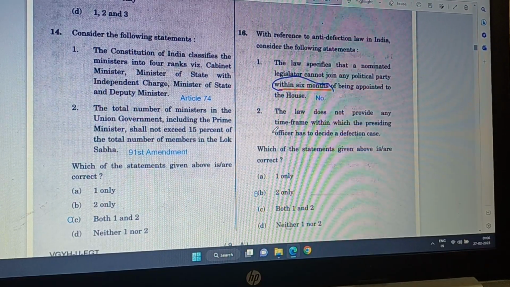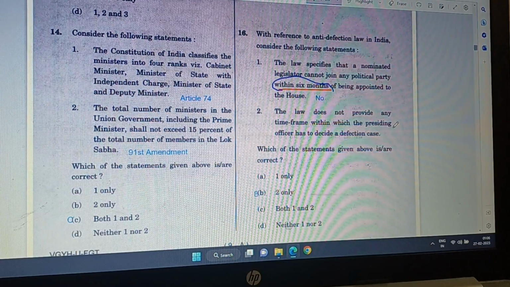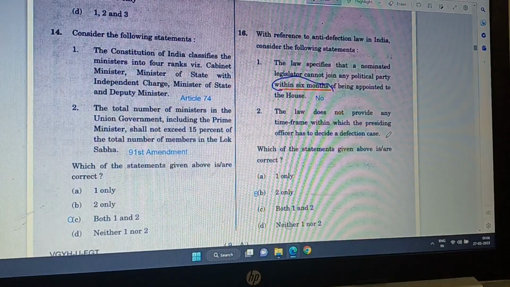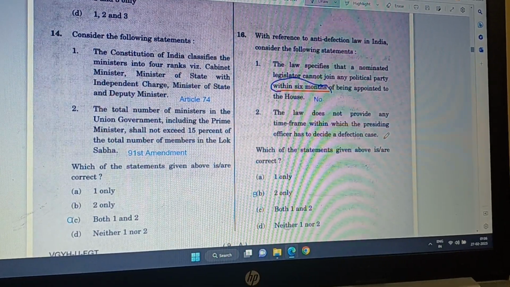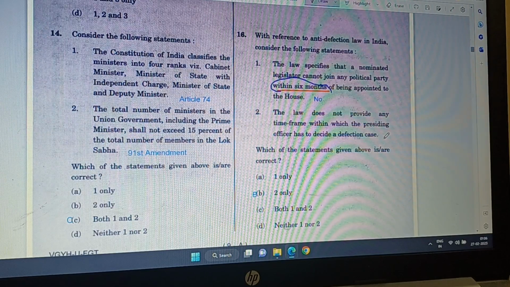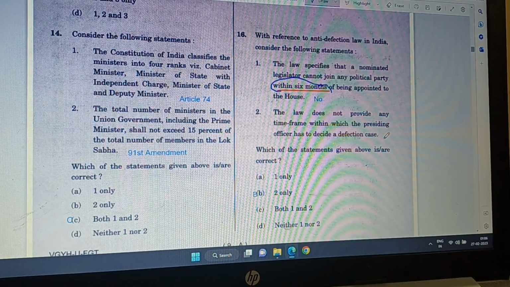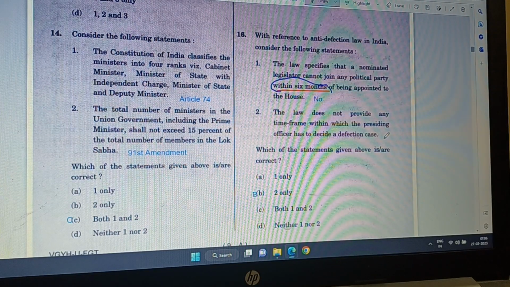Then second, the law doesn't provide any time frame within which the presiding officer has to decide a defection case. Yes, actually this one is true, because we had seen a case in Tripura or some state in Northeast where the MLA who had defected remained minister for 3 years, and the Speaker of the House didn't do anything.